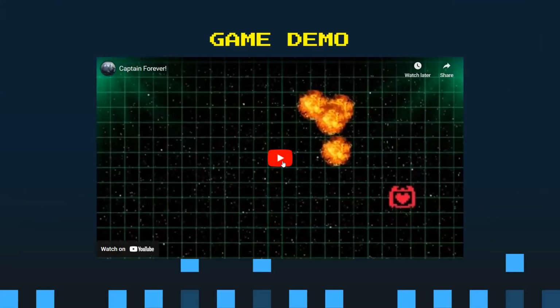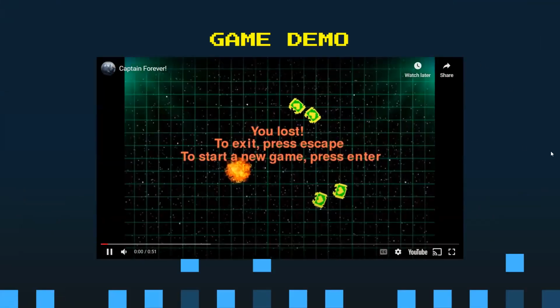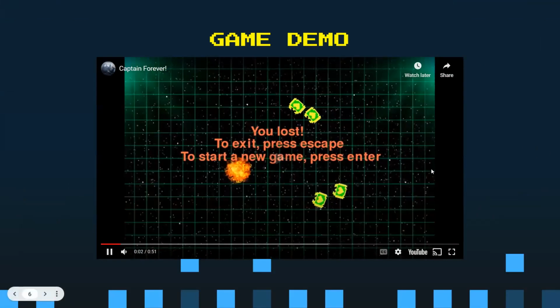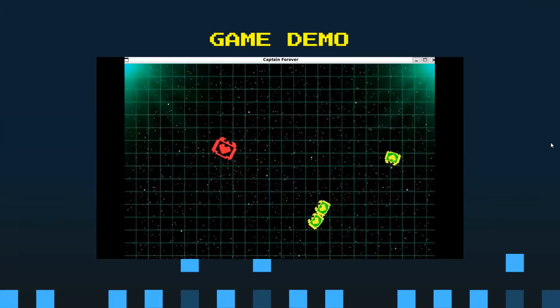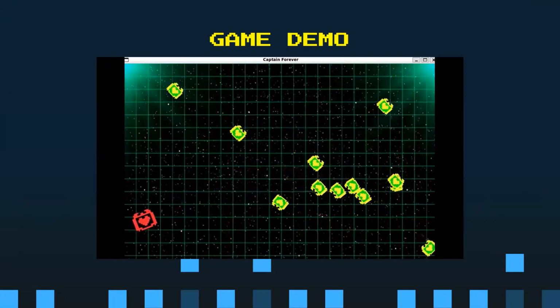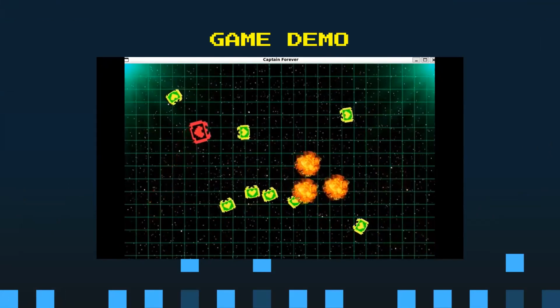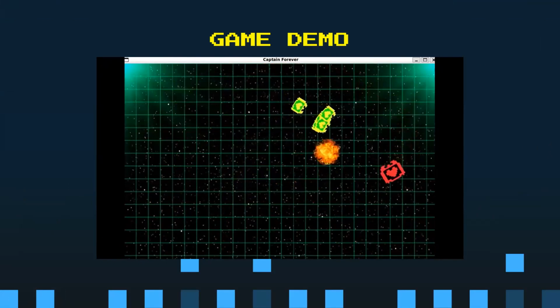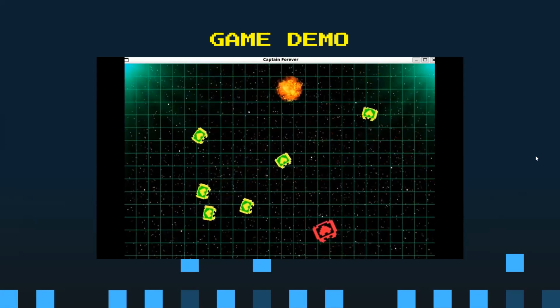So here's the video of the demo of our game. In the beginning, this is the menu that we have once you lose. So if you want to exit the game, you can press escape. And if you want to restart again, just press enter. The red ship is the player ship, and as you can see here, we incorporate a feature to the player ship that allows it to move off screen, whereas all of the other ships, the NPC ships, are confined by the finite space of the screen. Once the player ship gets hit 3 times by the bullets, it loses life, and then you'll see the menu that popped out at the beginning.